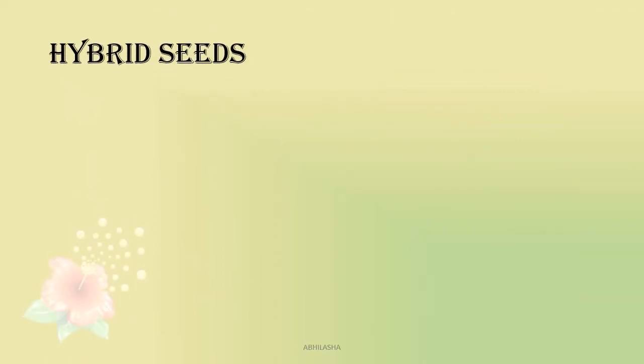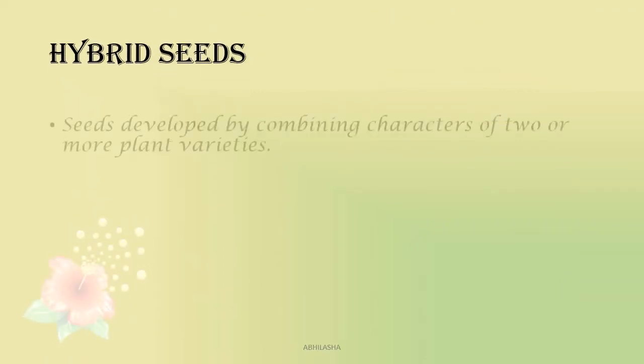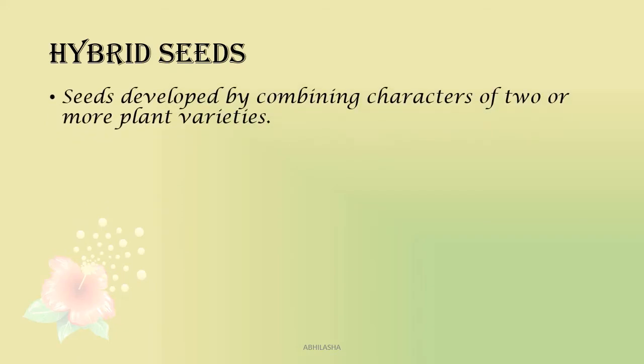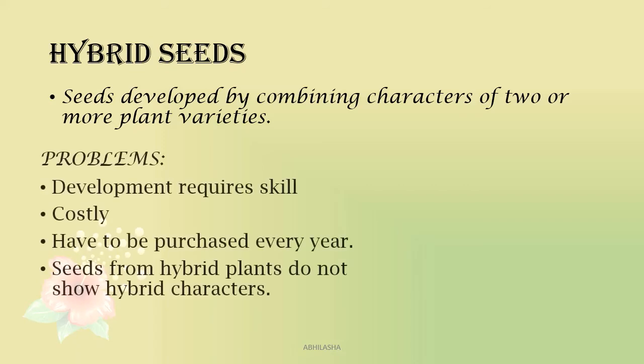Next, we study a little about hybrid seeds. These are seeds developed by combining characters of 2 or more plant varieties. So desirable characters from plant 1 and plant 2 are combined in a seed. Now, what are the problems with development of hybrid seeds? This development requires a special skill set. Since it requires a special skill set, the process is costly and the seeds are also expensive. But on top of that, they have to be purchased by the farmers every year.